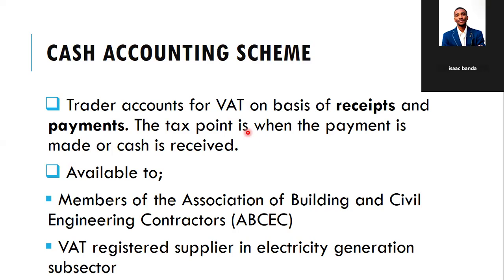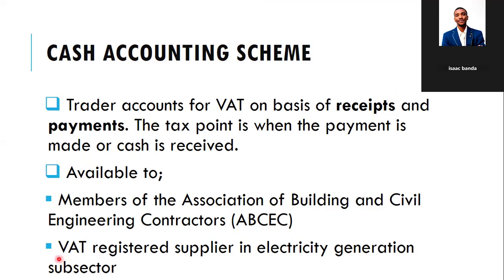So remember, a tax point is when the sale is deemed to be made, right? So a tax point is when the cash is received or when the payment is made. The cash accounting scheme, where VAT is charged on the basis of receipts and payments, is available only to members of the Association of the Building and Civil Engineering Contractors, ABCEC.